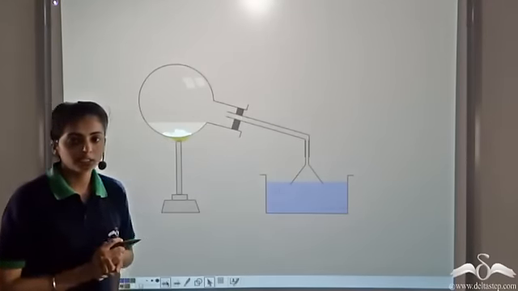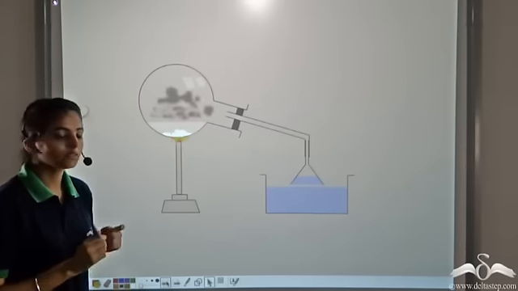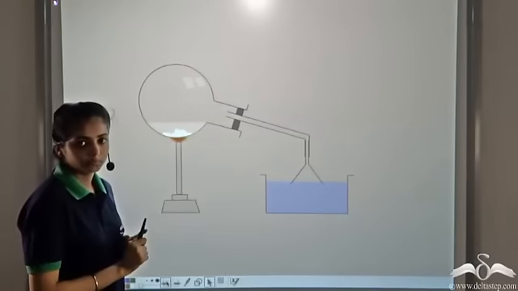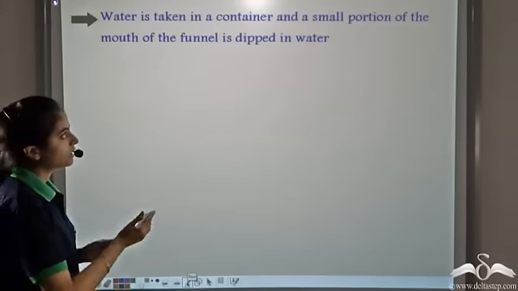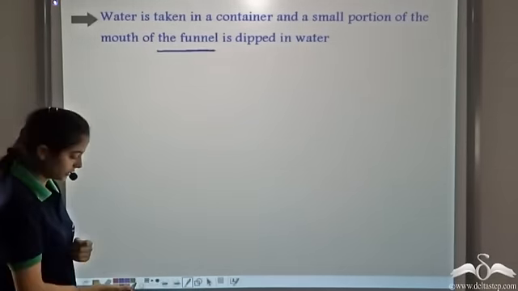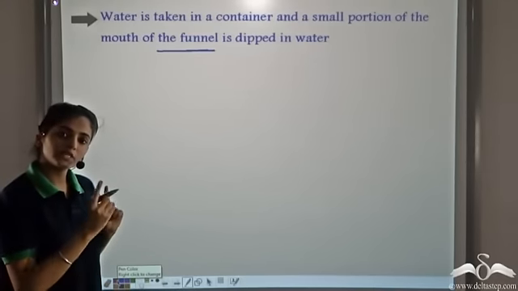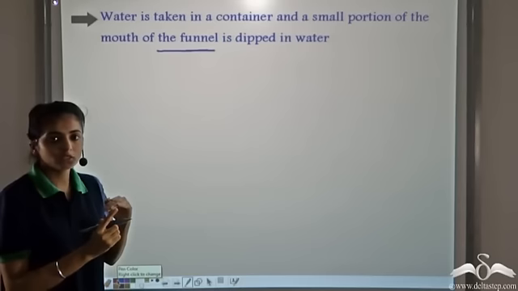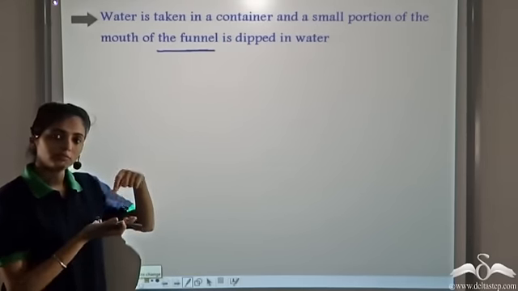Now let me explain again what is happening in this process. In this process, we take a funnel arrangement. So first of all, water is taken in a trough and a small portion of the funnel is dipped in water. We are taking a funnel arrangement to increase the surface area of the ammonia that can be dissolved. So we immerse some part of the funnel in water.